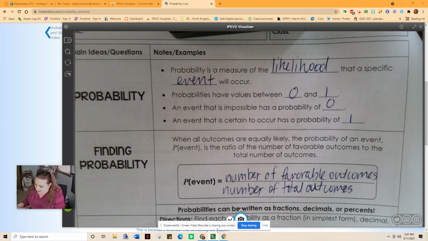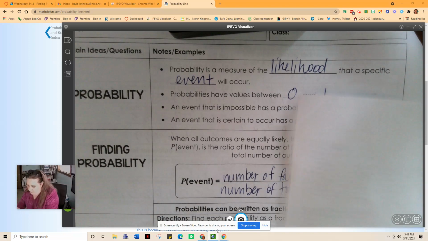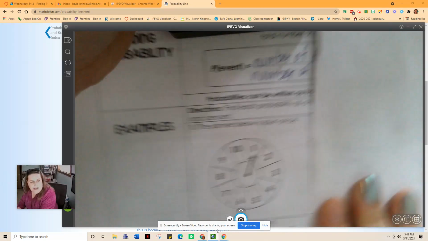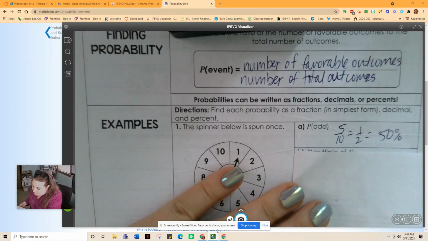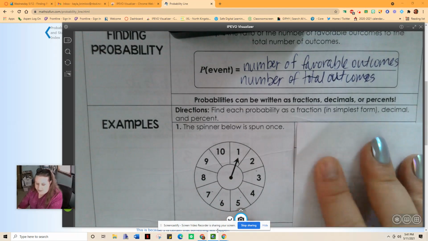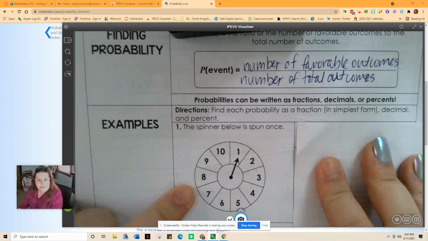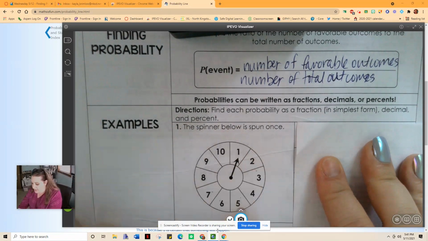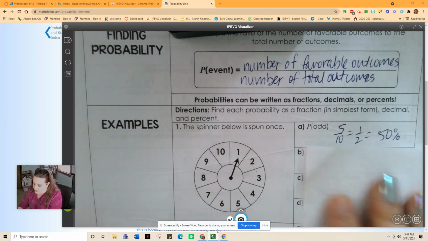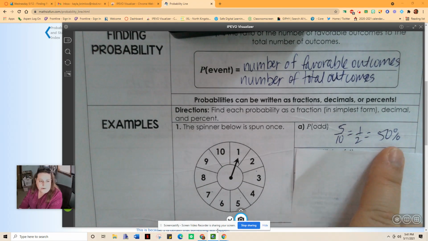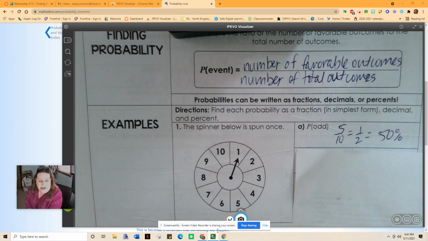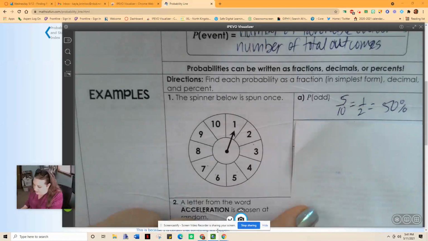Once again, mine are already filled out. So I'm actually going to move this to the side and we're going to focus on this spinner. Okay. So what is the likelihood we're going to get an odd number? So there are 10 numbers here, 1 through 10, 1, 3, 5, 7, 9. So we have 5 in 10 chances, or half or 50% chance of getting an odd number.